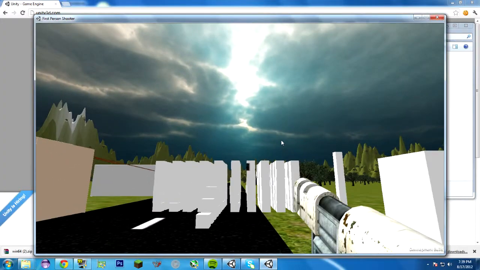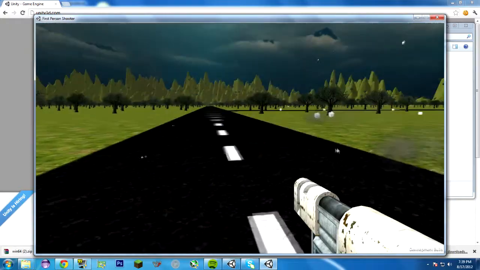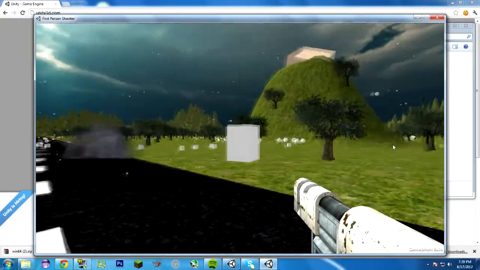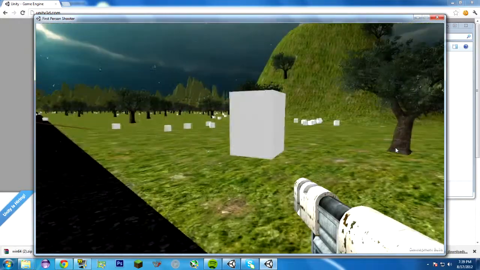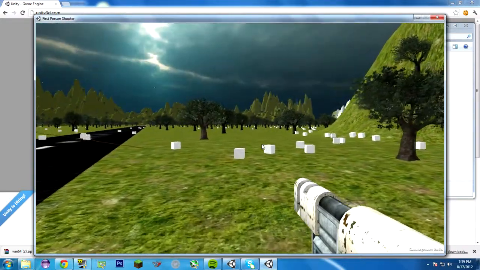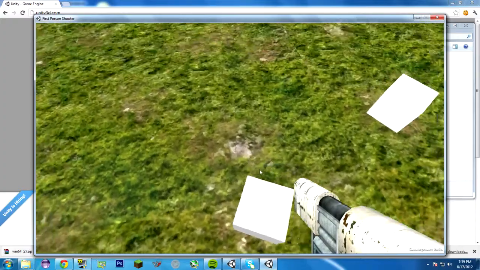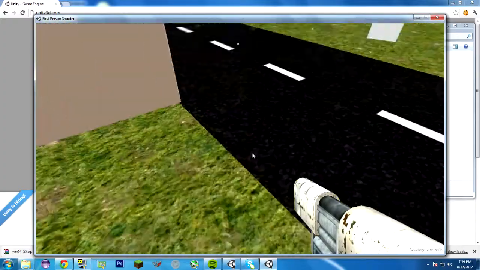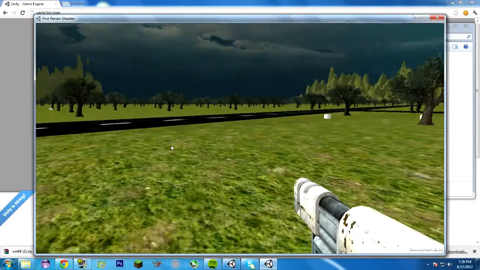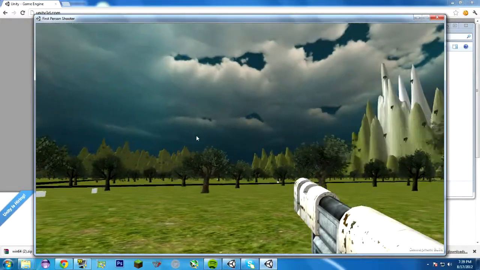I'm just going to show you what it does. If I click, it shoots, boxes go flying everywhere. A giant explosion! And if I go over to one of these boxes and stand on it, once these boxes stop falling, if I get on a box and I shoot the ground, it'll send me flying, and if you have a long box that you get on top of, like a really long flat one, you'll go flying over these mountains.